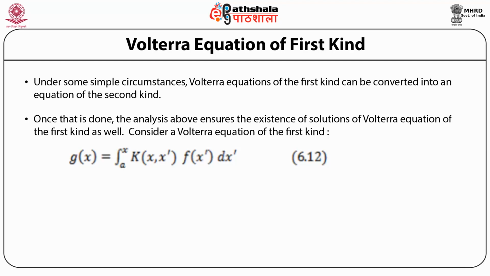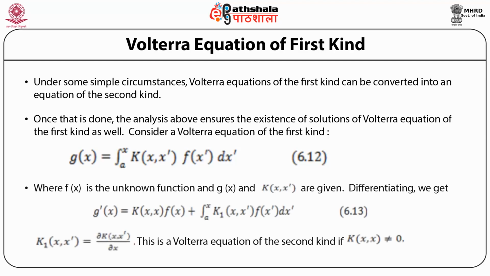So let us consider a Volterra equation of the first kind, namely g(x) is equal to the integral from a to x of dx prime, the integrand being the kernel, a function of x and x prime, multiplied by a function f of x prime, where as before f(x) is the unknown function and g(x) and the kernel are given.